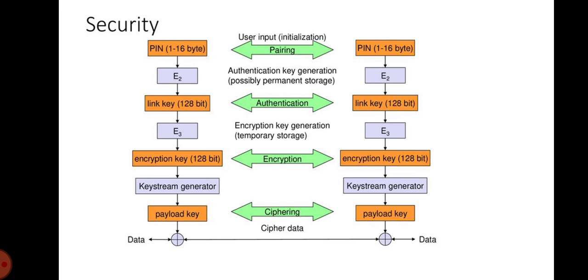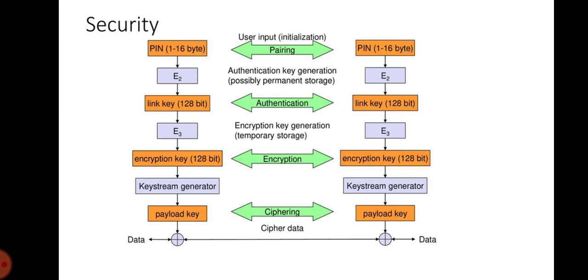Based on the link key, values generated during the authentication, and again a random number, an encryption key is generated during the encryption stage of the security architecture. This key has a maximum of 128 bits and can be individually generated for each transmission.